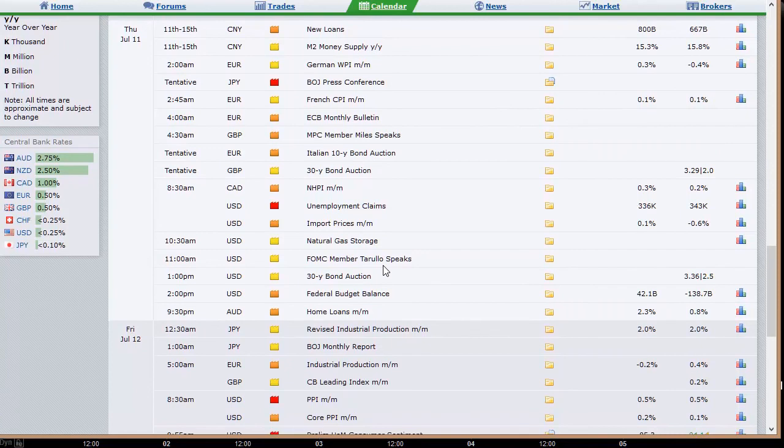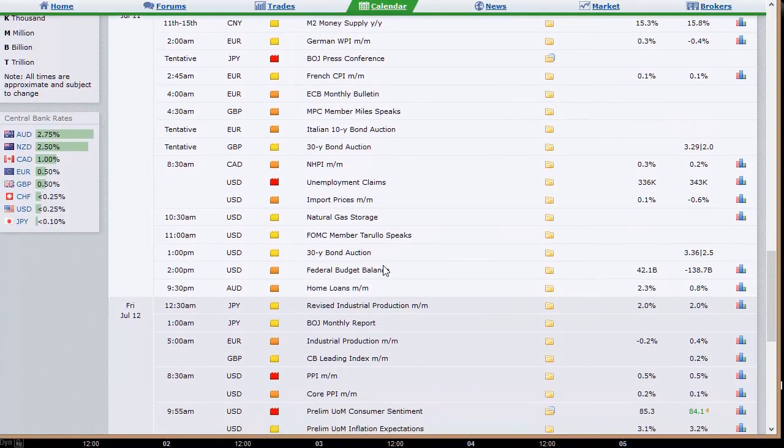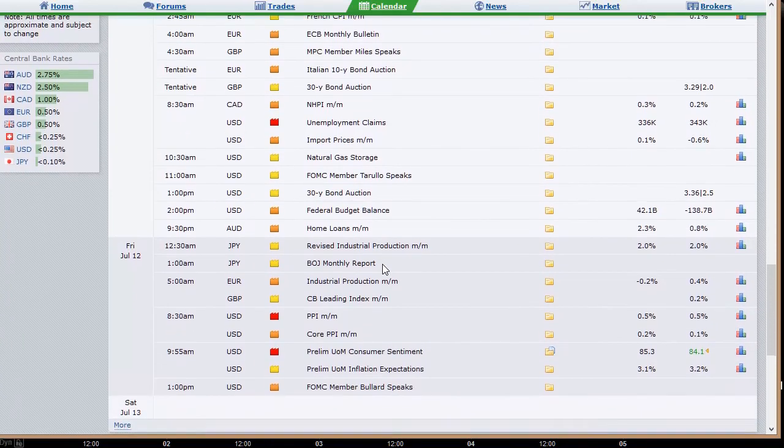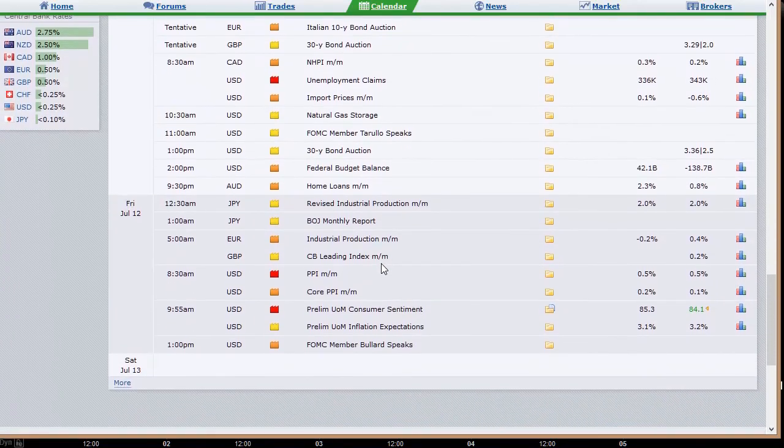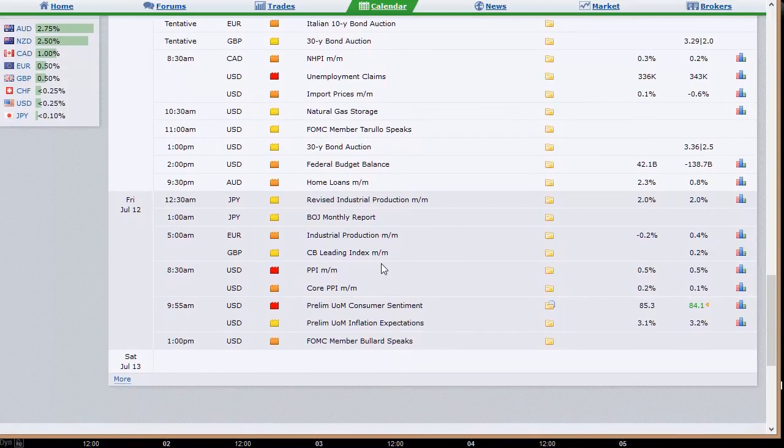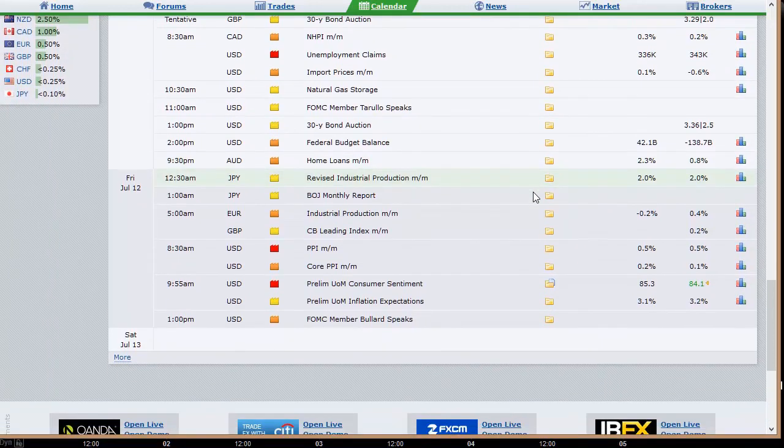German WPI out of Europe, Bank of Japan's press conference. French CPI, ECB monthly bulletin at 4 a.m. Eastern Time on Thursday. Italian 10-year bond auction, UK's 30-year bond auction. Canada's NHPI, we've got the usual unemployment and continuing claims data out of the U.S., along with import prices, natty gas, and 30-year bond auction out of the U.S. Also the Fed budget balance Thursday, 2 p.m. Eastern Time.